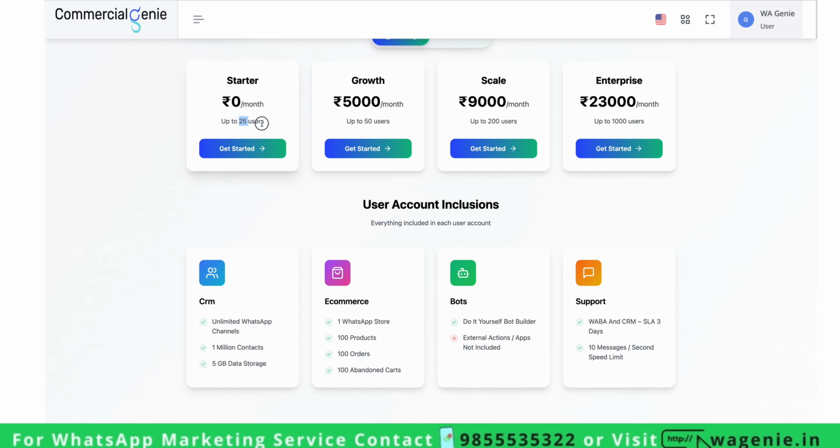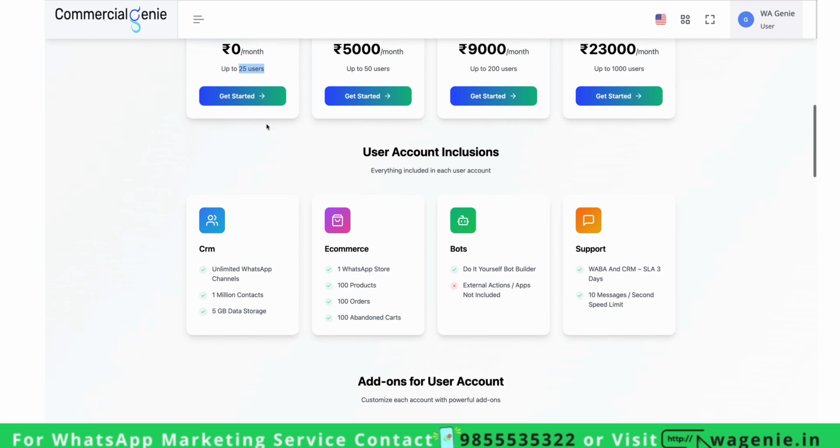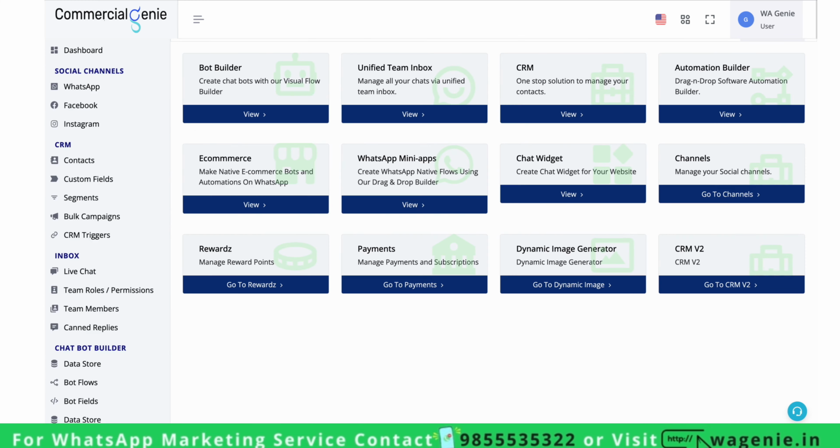Now what these 25 users will be able to do is connect unlimited WhatsApp channels, import contacts, filter contacts, send bulk messages, use the inbox, and also create chatbots and automations, and it will be do it yourself. So you or your customers can refer to our help documentation and create bots. Please note, in any bot or automation, external actions or apps are not included. You can also utilize the inbox, but team members are not included, those are charged.